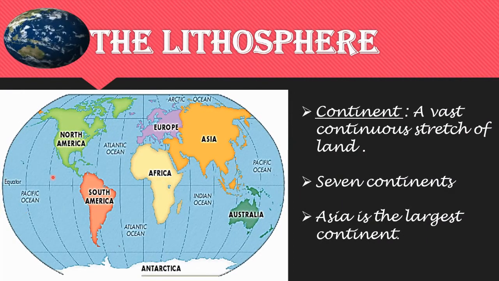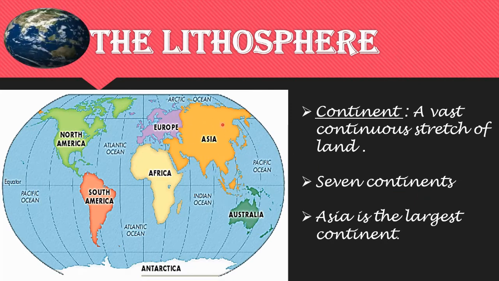Now, students, let us learn about the continents. A vast continuous stretch of land is called a continent. The Earth's landmass is divided into 7 continents. Amongst them, Asia is the largest continent and Australia is the smallest continent. So now let's see which are the 7 continents. The first is Asia, then second Africa, third North America, fourth South America, fifth Antarctica, sixth Europe, and seventh Australia.